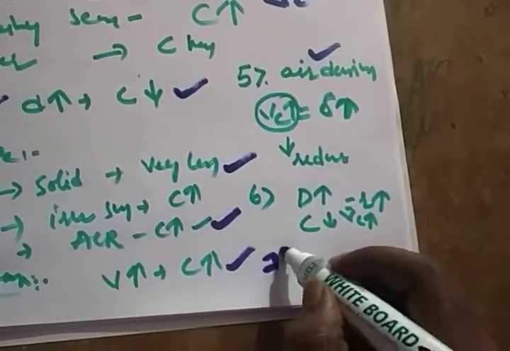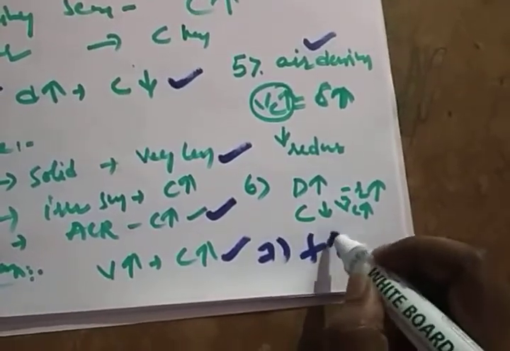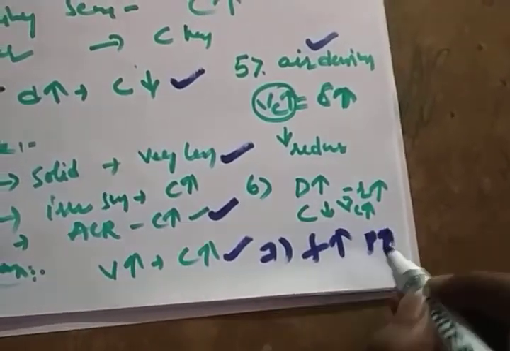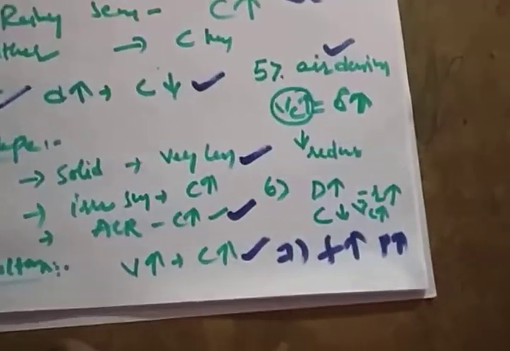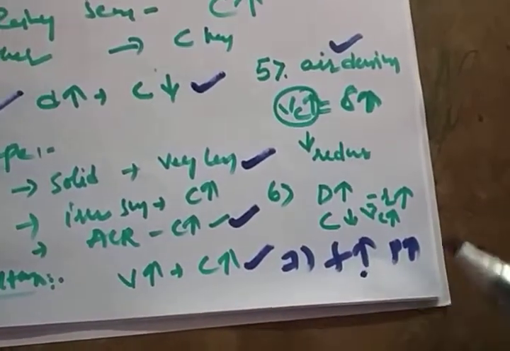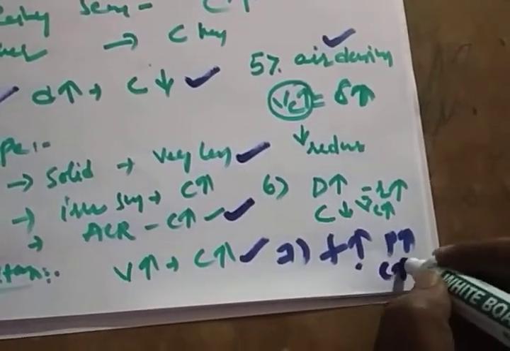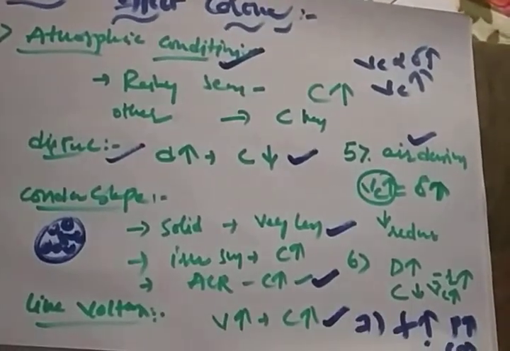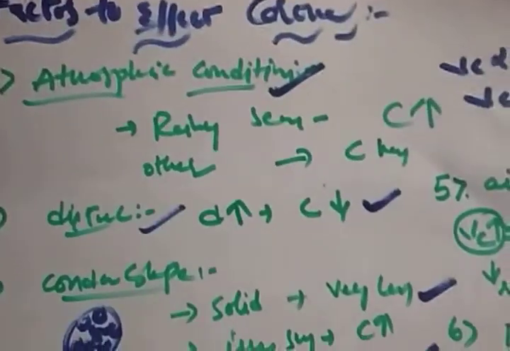And one more important factor is frequency. If the frequency increases, the power loss increases. The power loss is directly proportional to frequency. If the frequency increases, the power loss increases, and corona formation also increases. So these are the important factors that affect the corona. I hope it's clear. Atmospheric condition, distance and supply voltage, line voltage, conductor shape, air density factor, frequency and the diameter. So these are the factors affecting the corona.